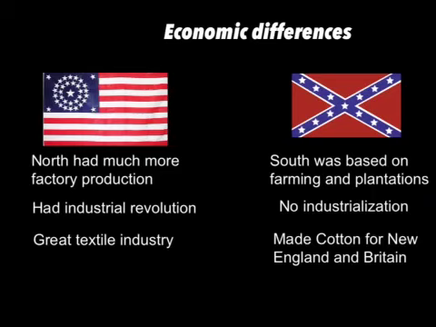These are the economic differences between the North and the South. The North had much more factory production than the South. And the South was based on farming and plantations, since they had a great growing season and flat land for use for slavery. The North had an industrial revolution with its factories. However, the South did not have one and stuck with farming and plantations.